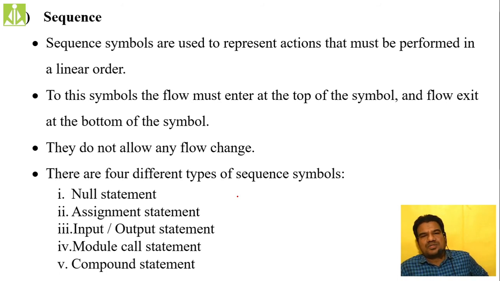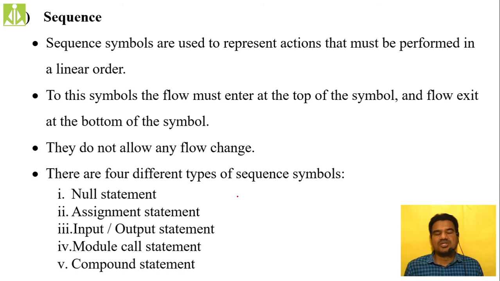Suppose if it is raining, we will carry the umbrella. If it is not raining, we don't do anything, isn't it? We will go as it is. To represent that, doing nothing, we use this null statement. If it is raining, we carry the umbrella. If it is not raining, then nothing. Sequence symbols are used to represent the actions that must be performed in a linear order.